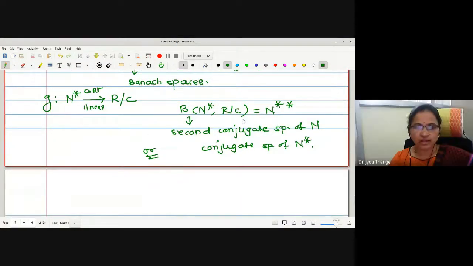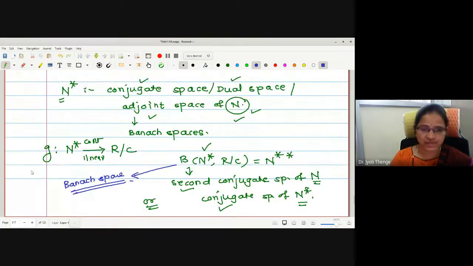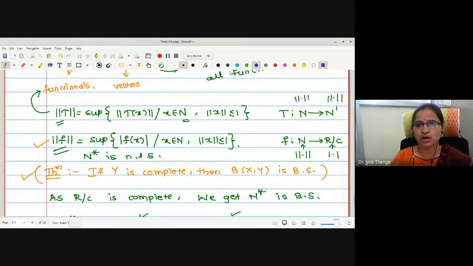Yes, N double star is the collection of all functionals defined on N star. Therefore, this will be the conjugate space of N star, or the second conjugate space of the normed linear space. With the similar structure we have discussed, this is also a Banach space. Therefore, conjugate space and second conjugate space both are Banach spaces. Now we are going to discuss the properties regarding functionals.